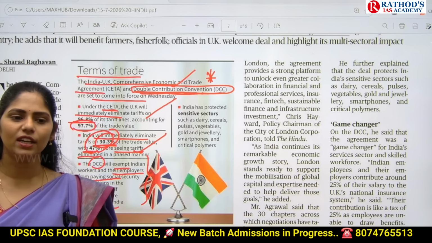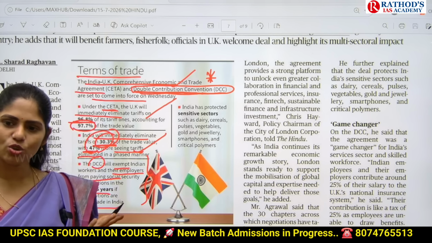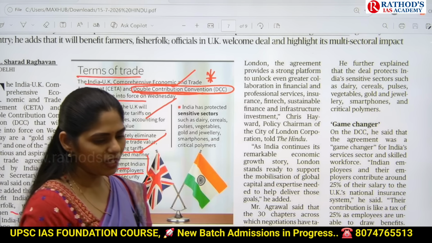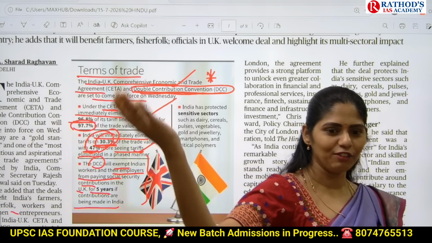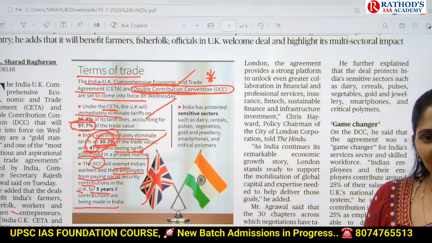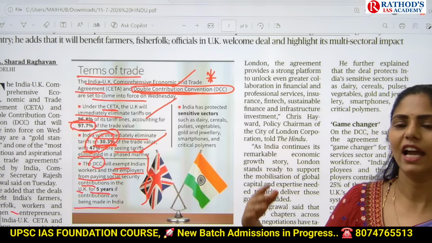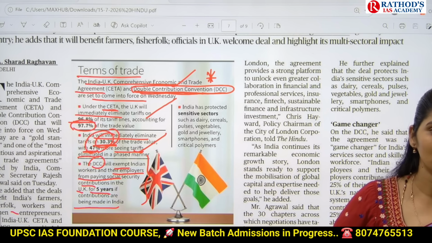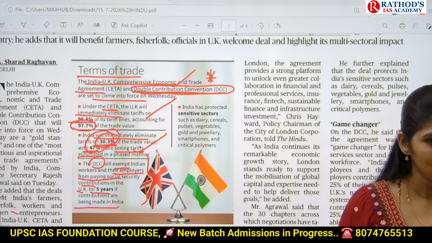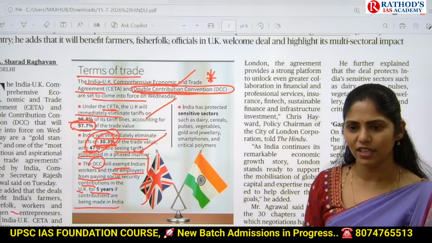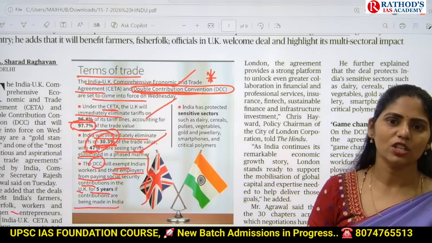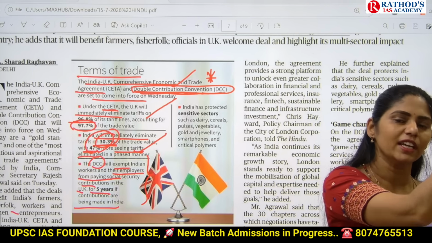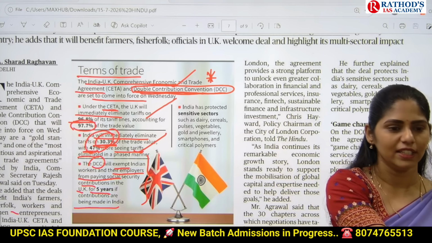If you are paying in India for 5 years, there is no need of paying in the UK if you are working in the UK. Understood? For example, I got a job and I went to the UK. Earlier, if I am doing a job in India, I will be paying social security contributions to the Indian government, right? If I have already been paying here for the last 5 years, there is no need of paying for the next 5 years in the UK. After 5 years, again I have to pay in the UK if I settle there.